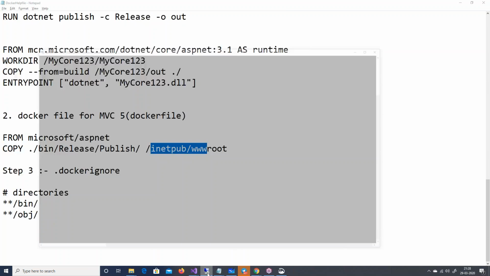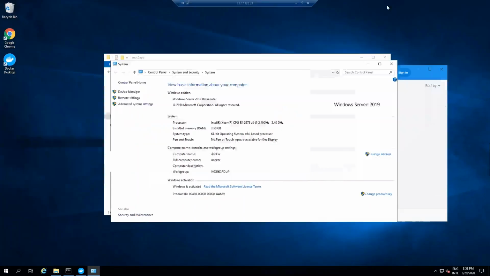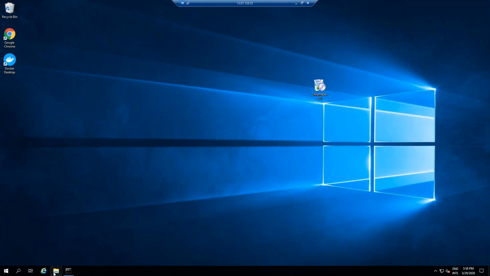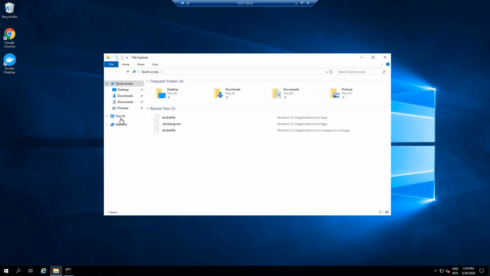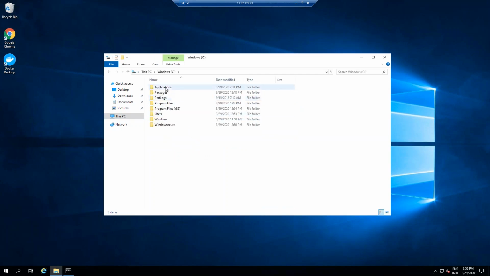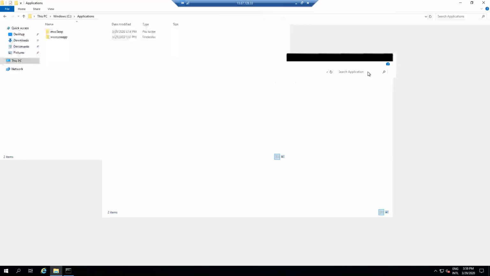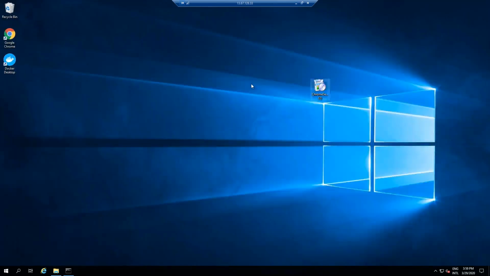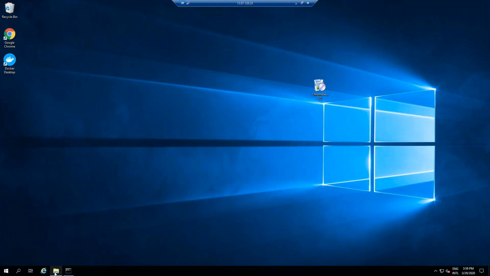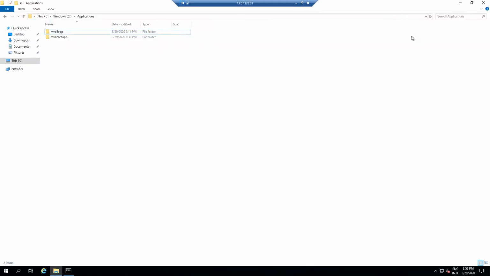And I will now go out here. So if you see on this server, let's go on this server. On this server, I have copied everything into application. So you can see here, there are 2 applications. Can I make the fonts bigger? Display settings. Let me see if, oh, looks like the Azure VMs don't allow me to do that. Okay, it's a remote session, he says. Okay, fine. I hope everybody can see this, right?